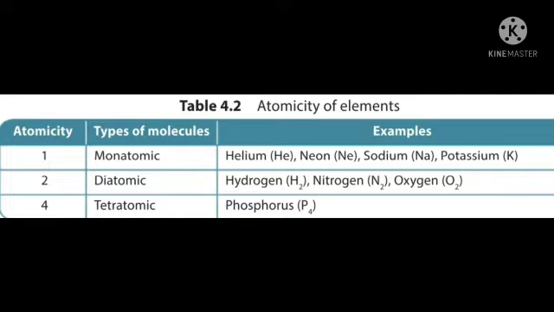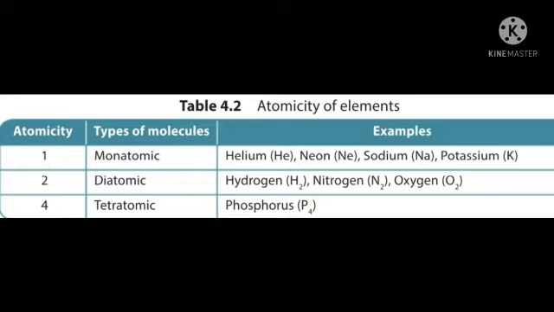So what is atomicity? Many elements exist as molecules because atoms of such elements cannot exist independently. So what is called atomicity? The number of atoms present in one molecule of an element is known as its atomicity. Depending on the atomicity, molecules can be classified as monatomic, diatomic, tetratomic.